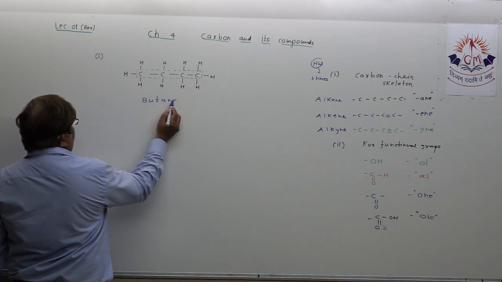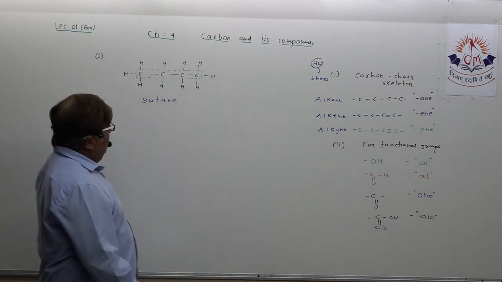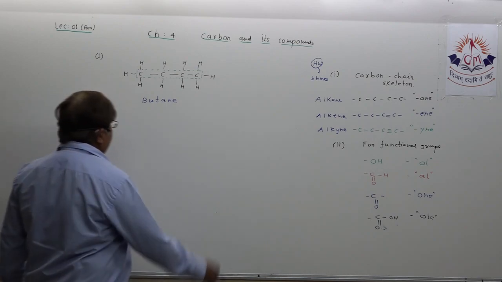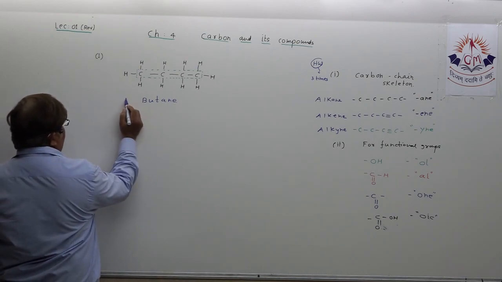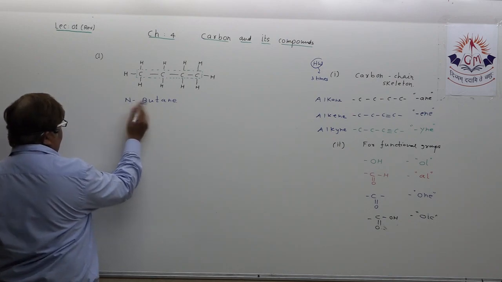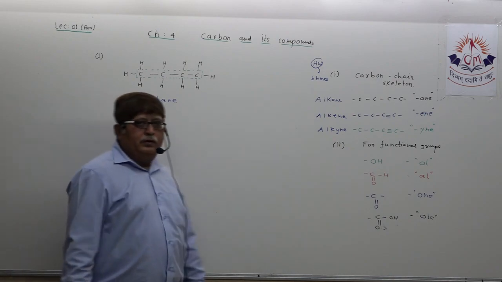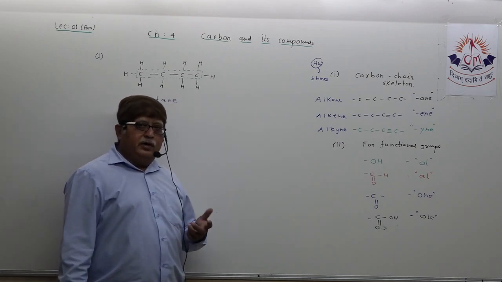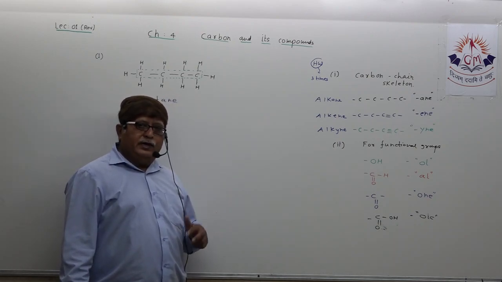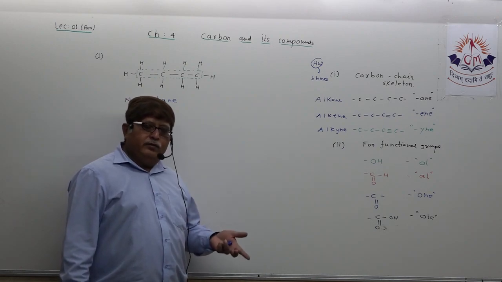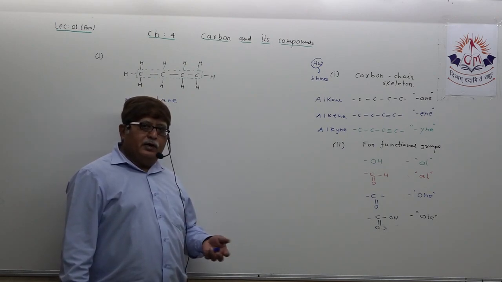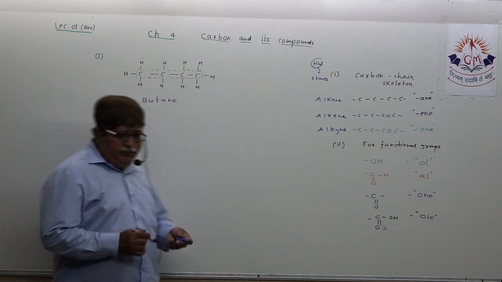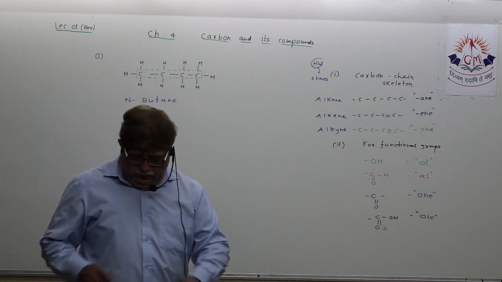Butane. Okay. Sometimes I may utilize the word n-butane also. That can be called normal butane because when you don't see any branched or cyclic structure, they are called normal hydrocarbons: n-butane, n-hexane, whatever. So this is the first one.